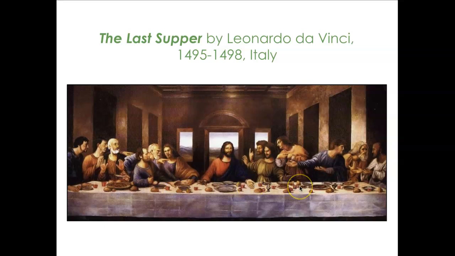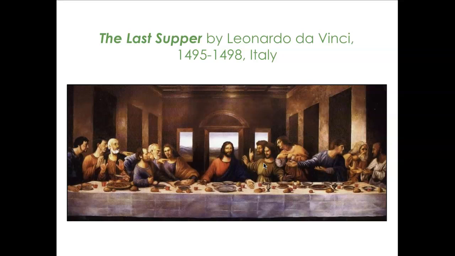And this is not a secular painting. It is religious, but we see a balance between religion and humanism, because no one has a halo. They all look like regular people doing an everyday thing, like having dinner, right? We see food at the table. We also see perspective in the background, because in the back we can see the outside of nature, and it looks really far away and kind of blurry, right? And they look closer up to the front, and there's a lot of shading details and so forth.